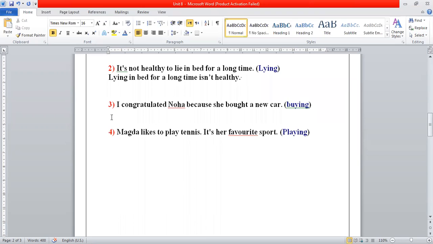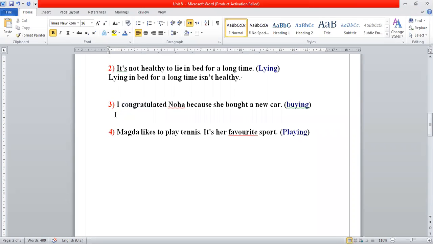Number three, I congratulated Noha because she bought a new car. How can we use the gerund or the ing form buying in this sentence? Pay attention because we will not start the sentence with buying. We will put it in the middle. But how can we use it? We will need here in this sentence a preposition. A preposition with what? With the verb congratulate. The verb congratulate or congratulated in the past will take the preposition on.